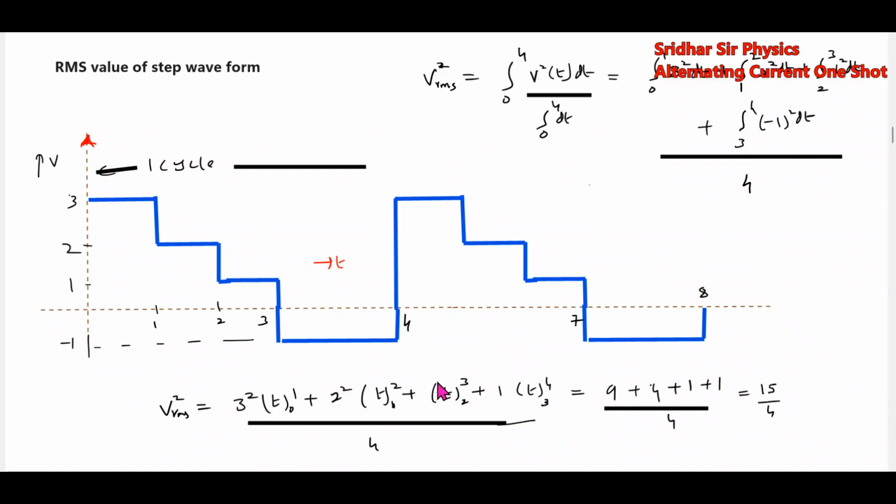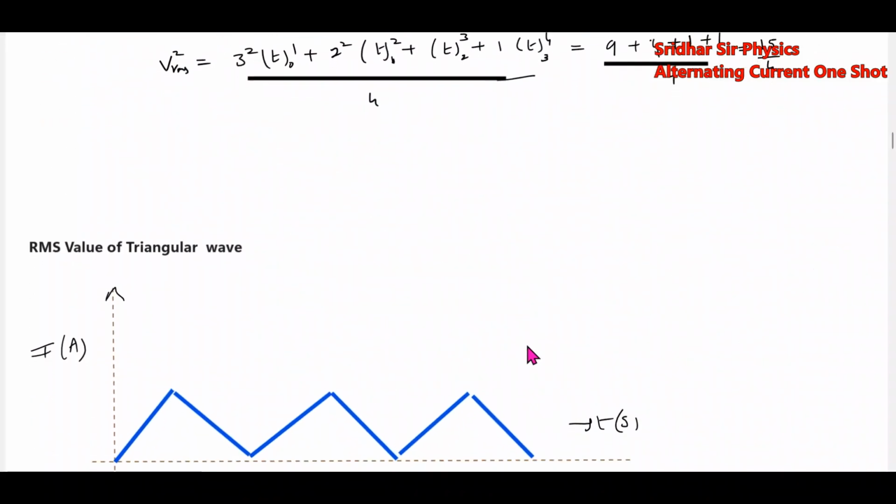So what will the VRMS value be? VRMS is root 15 by 4 volt. This is a method. It's purely math based, no concept. We'll take the next one.